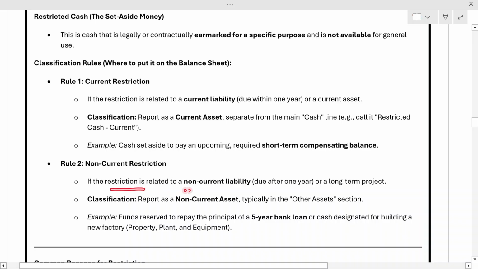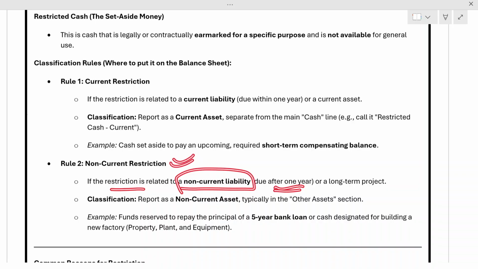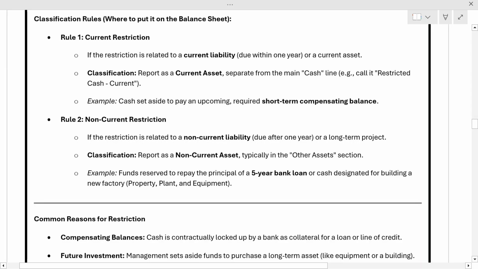Now there is the second rule, which is for non-current restrictions. These are restrictions related to a non-current liability which is due after 1 year, as we saw in our example. That will be treated as a non-current asset. The classification will be non-current assets, typically in other assets. For example, funds reserved to repay the principal of a 5-year bank loan: you have taken a certain loan and the bank has asked you to keep a certain amount in your bank at all times for 5 years. Then you simply say that becomes your non-current restricted asset.